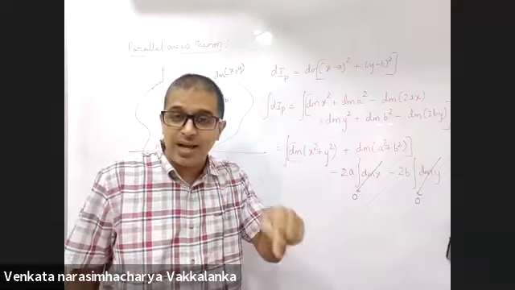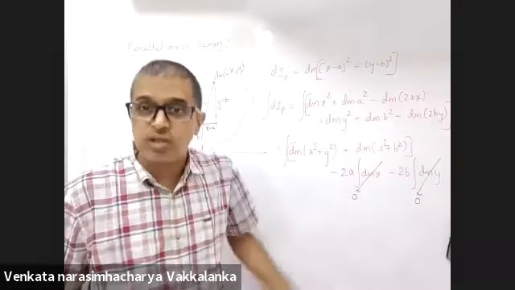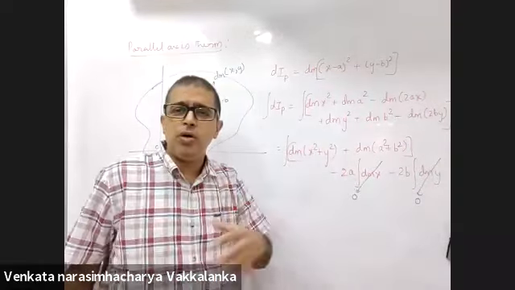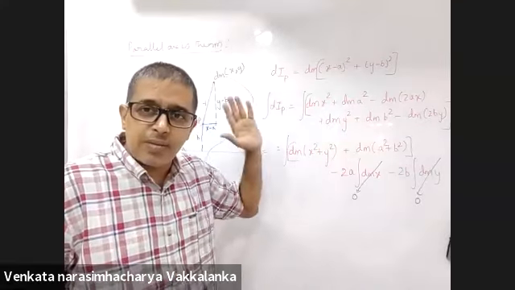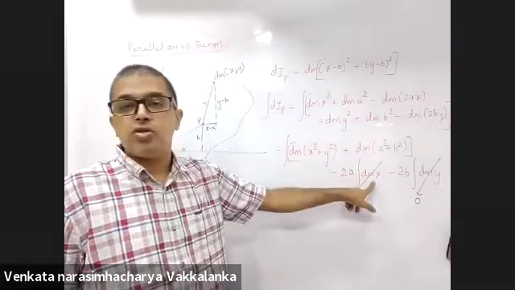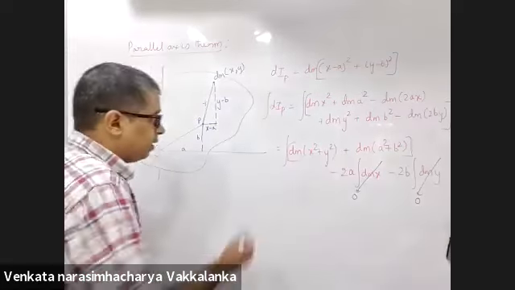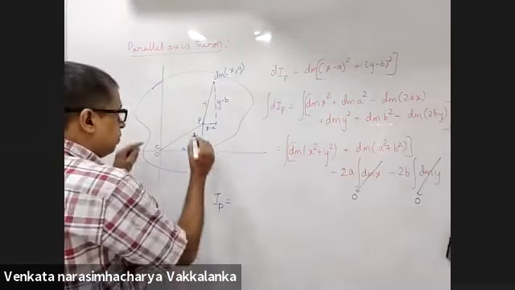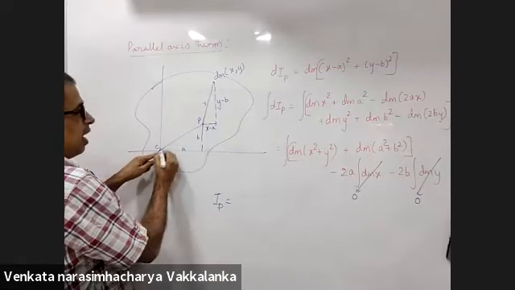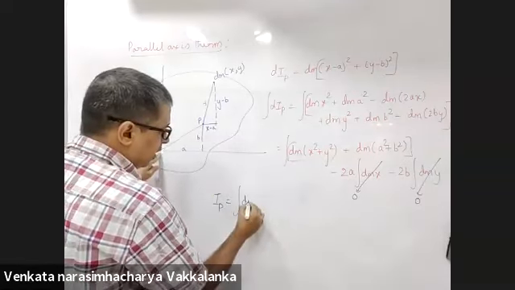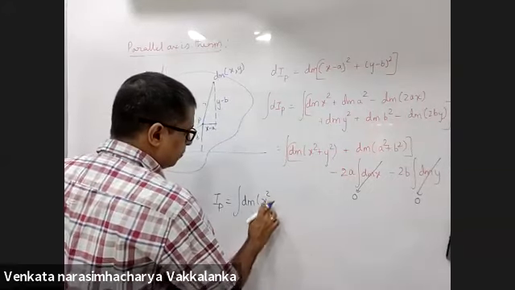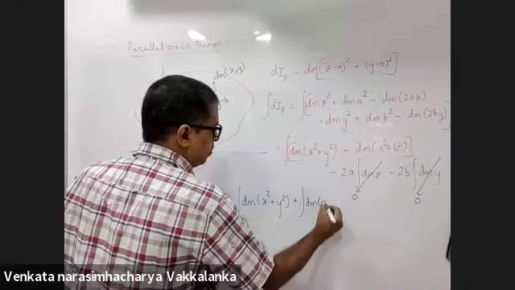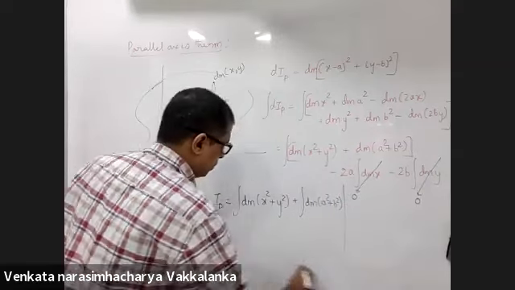Now you understand in parallel axis theorem why I insisted that it must be IC passing through the center of mass. If it is not, these both will not be 0. My parallel axis theorem derivation itself will go wrong if this is not about the center of mass. Now I about P. Watch out for this. I about P is integral dm into x square plus y square, plus integral dm into a square plus b square.